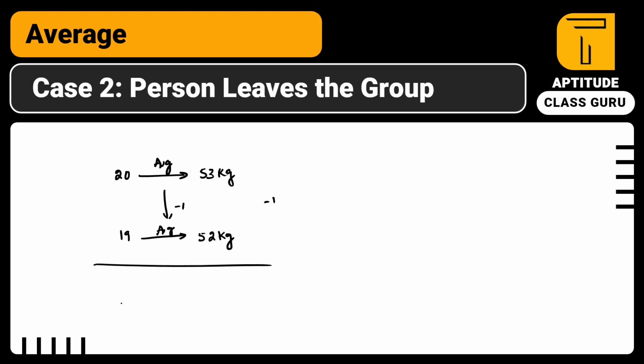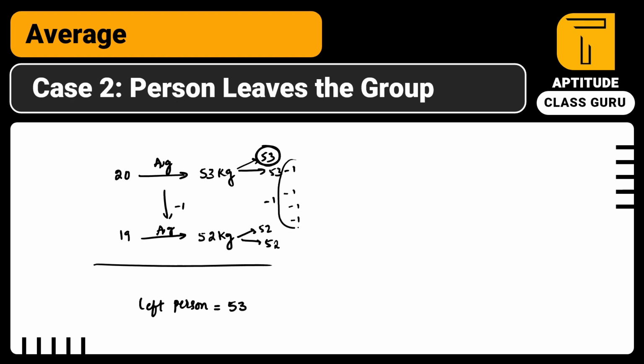So how many people left? Only one person left. So for the left person, every person is 53 in the initial stages. Now every person is 52 after this. So the left person needs to be left with 53 kgs, so that the group will not be affected, right? But while he is leaving, every person got decremented by 1.